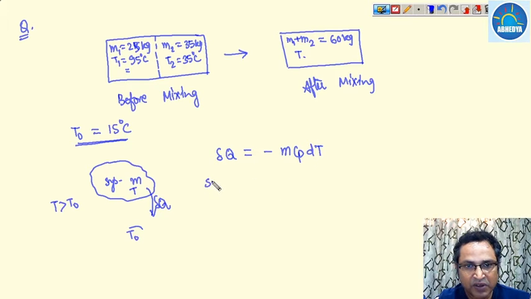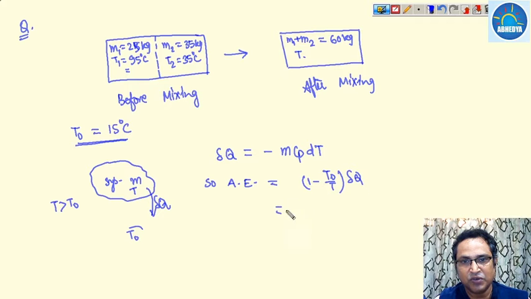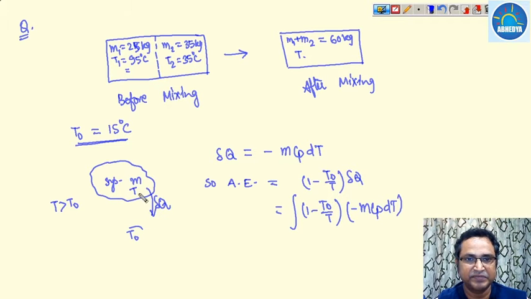So what would be the available energy? The available energy is nothing but 1 minus T0 divided by T into delta Q. That comes out to be 1 minus T0 by T, and delta Q is minus mCp dT, from temperature T initial to T0, means until it comes into thermodynamic equilibrium with the environment.